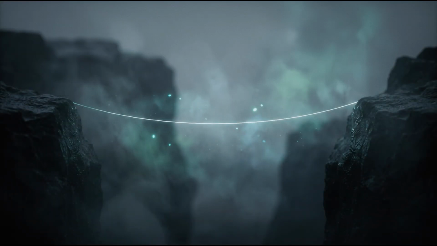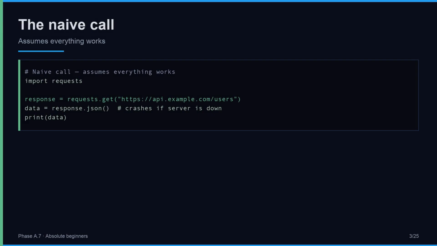Plan for it. Every network call is a fragile thread between your script and a faraway server. Most of the time the thread holds. Sometimes it snaps. Sometimes the server never answers. Sometimes the answer is an error. The professional skill is not avoiding failure, it is writing code that survives it.